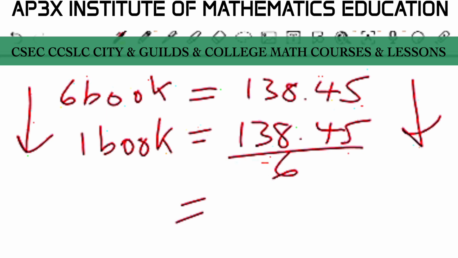So 138.45 divided by 6, that's going to give me 23.07, well, 075. So you could write 08, 07, 075. I just wrote down 07 for my answer. 1 cent won't make much of a significant difference. So that's $23.07.